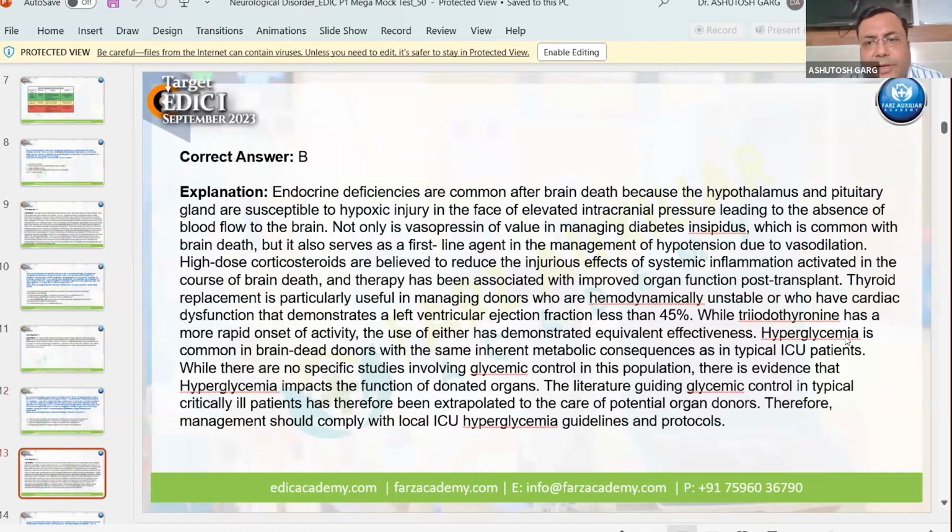So basically, I will read out one or two important lines. Endocrine deficiencies are common after brain death because the hypothalamus and pituitary glands are susceptible to hypoxic injury. So not only is vasopressin of value in managing diabetes insipidus, which is common with brain death, but it also serves as a first line management of hypotension due to vasodilation or vasoplegia. So in the brain death patient, vasoplegia or vasodilation is the most important thing, along with diabetes insipidus being common. That's why vasopressin is the vasopressor of choice in brain death.